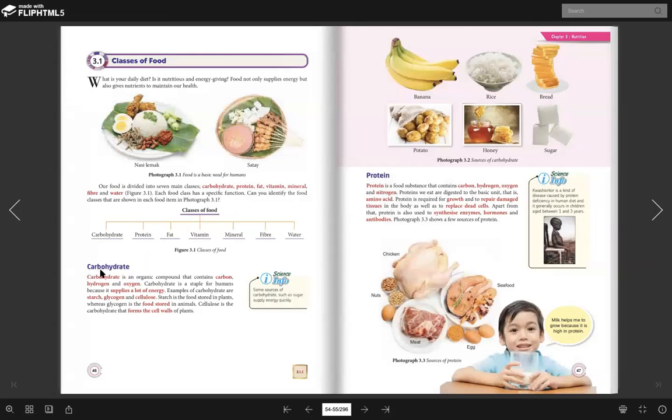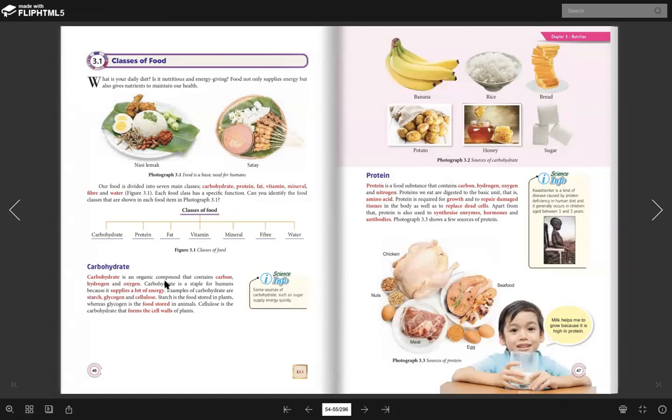First one we go for carbohydrate. Carbohydrate consists of three elements, which are carbon, hydrogen, and oxygen. So I repeat again. If in the exam, they ask you what is the element in carbohydrate, you should answer carbon, hydrogen, and oxygen.